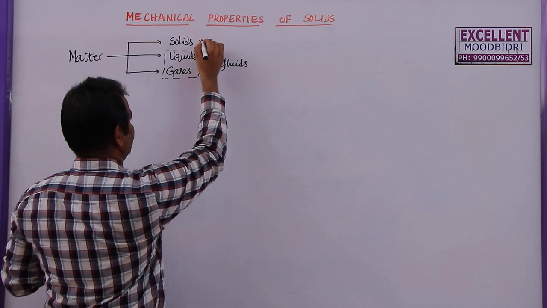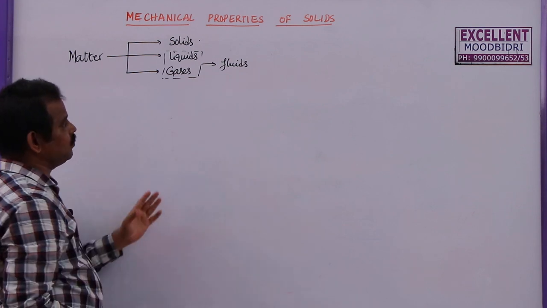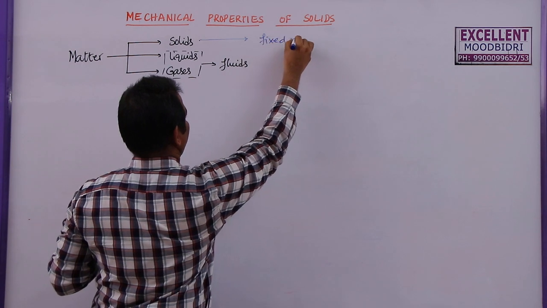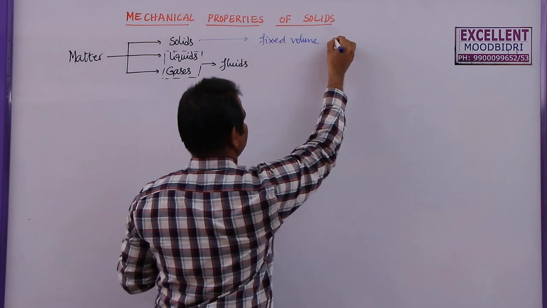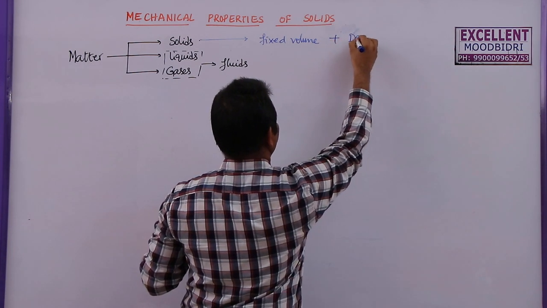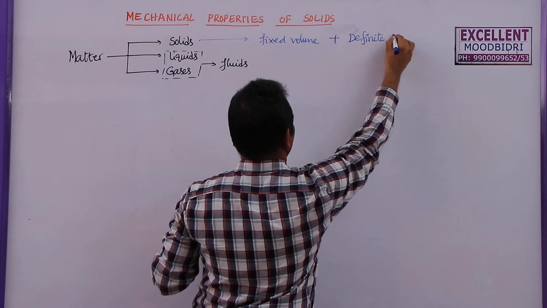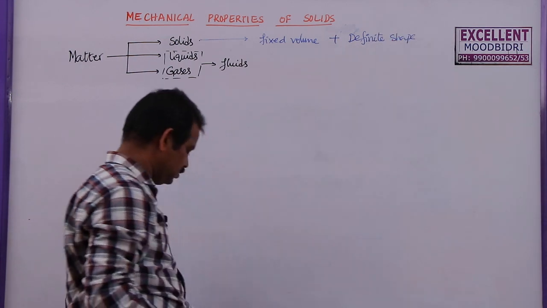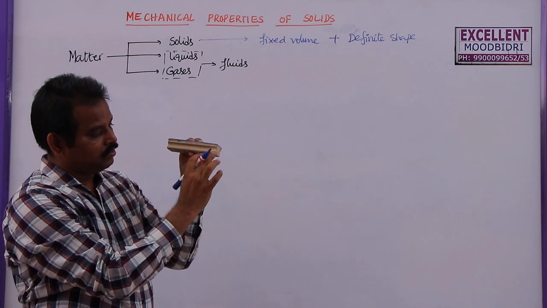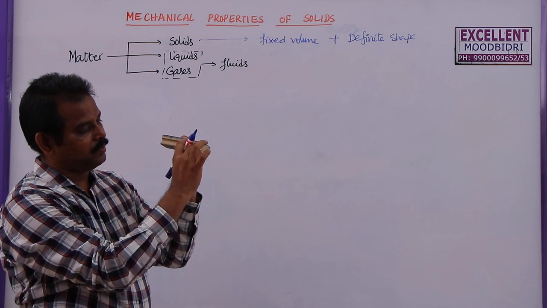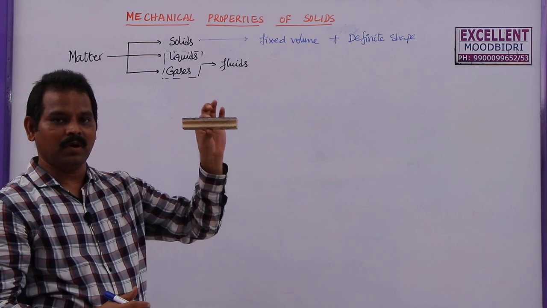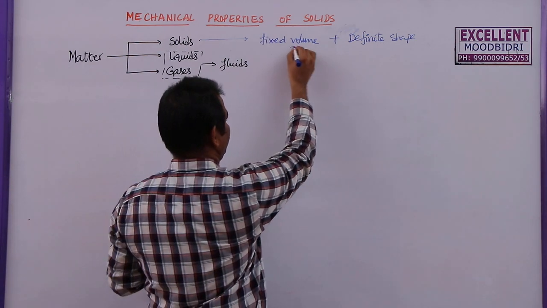But now if you take the solids, what is the difference between solids, liquids and gases? First of all, solids have fixed volume as well as a definite shape. Now, this duster has a fixed volume. How to measure the volume of this duster? Length of this one, width of this one, height of this one. If you know all these three quantities, just multiply length with breadth with height, you will get the volume of this solid. So, the volume is fixed here.